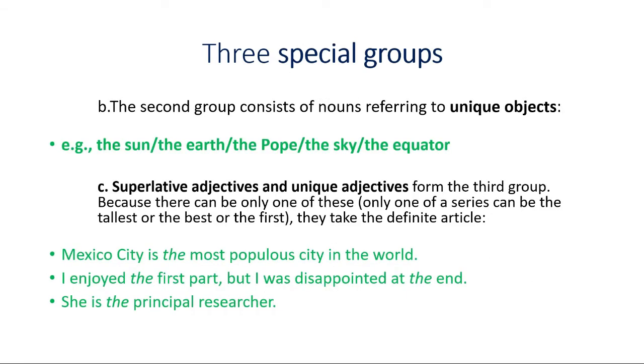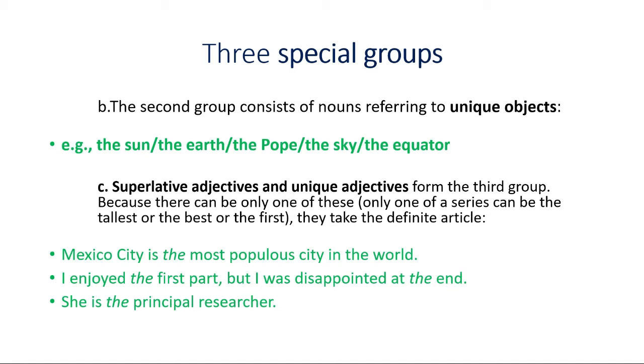Number B, that is the second special group. The second special group consists of nouns referring to a unique object. We have already discussed it in an earlier class, and we are discussing it a second time because this will make our ideas clearer on this topic. If something in the world is singular or unique, then we use the before it. You do not say a sun. You will always say the sun, the earth, the pope, because they are singular, they are unique, they don't have any copy.